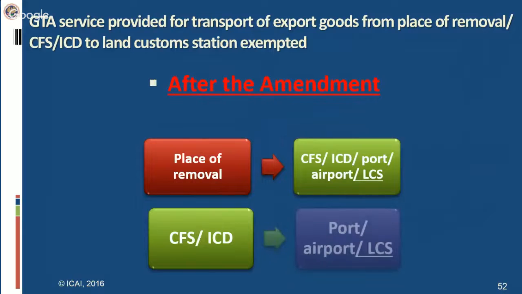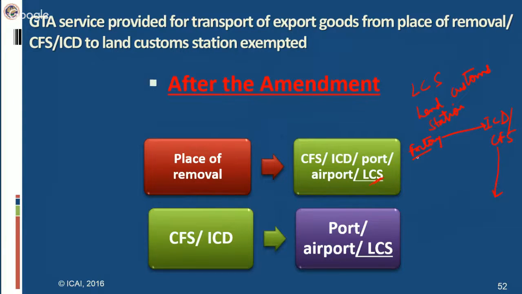And now, as you can see, land customs station, LCS, stands for land customs station. So now if this is a factory, if goods are transported to ICD or CFS, their transport is exempt.